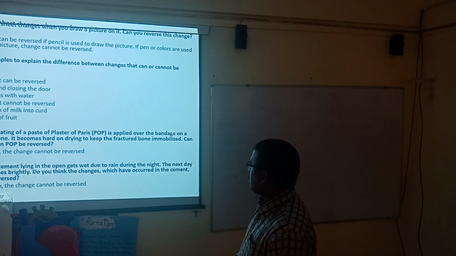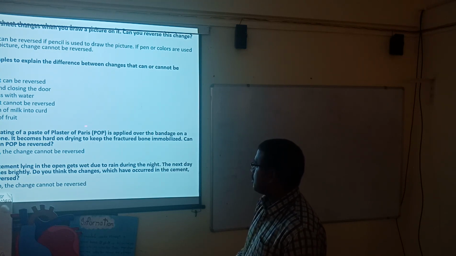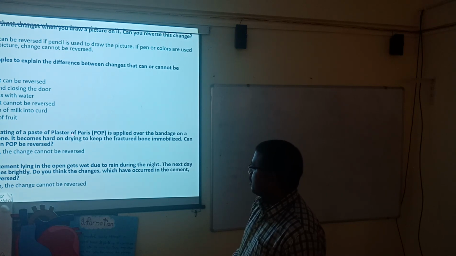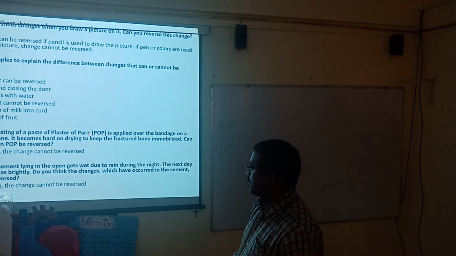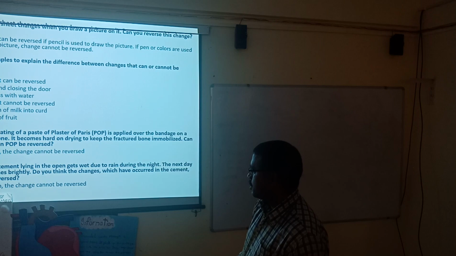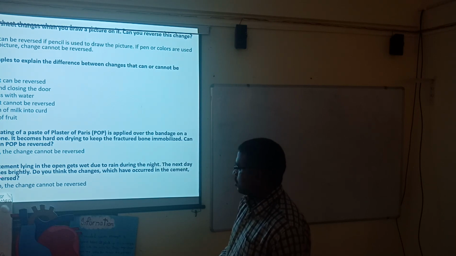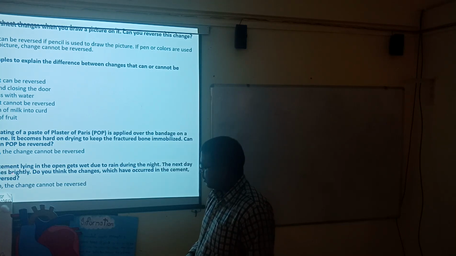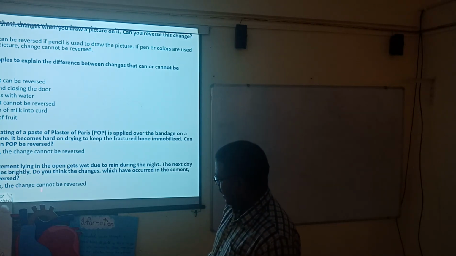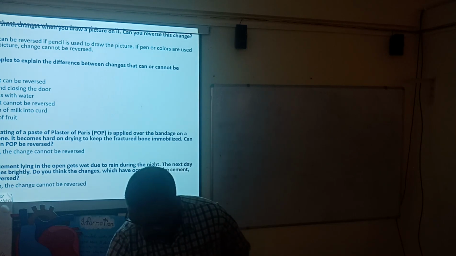Once the plaster of Paris is made, it cannot be changed back into the dry form. That's why plaster of Paris is an irreversible change. So the answer is no, the change cannot be reversed. A bag of cement: here also, cement is made through a chemical change, so it cannot be changed again.